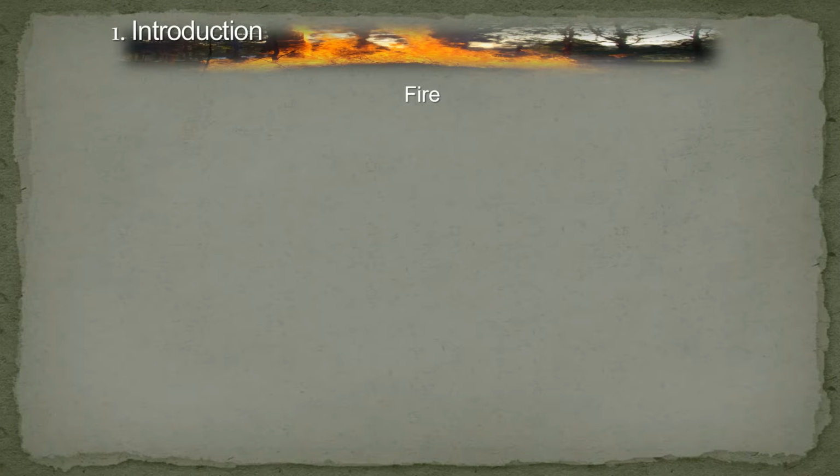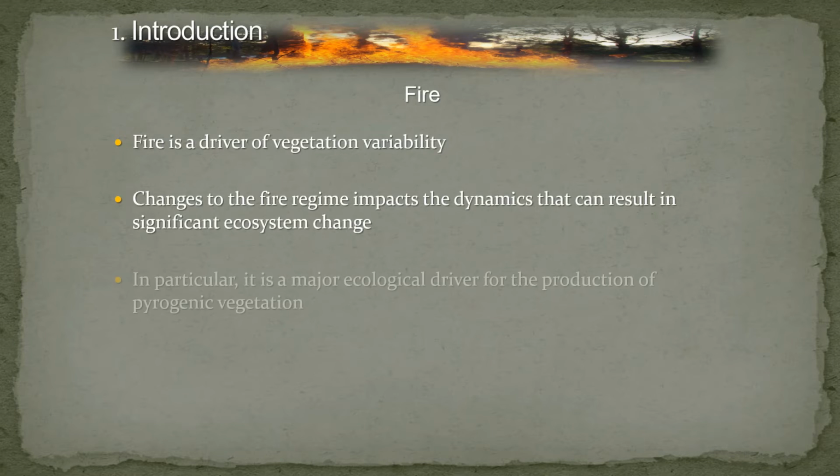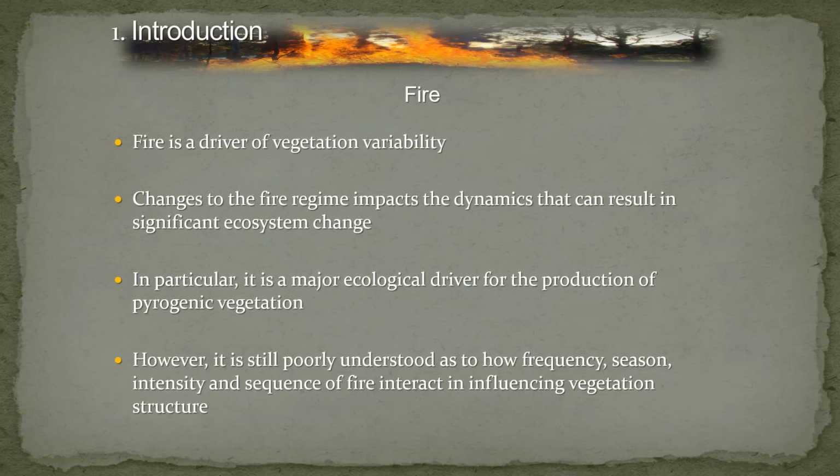So fire as well is a very important driver of vegetation, and it actually changes the dynamics of constituent species within an area if you start to change fire regimes. So if fire regimes change naturally, driven by climate and changing climate, you find there's normally an associated change of vegetation and constituent species there.